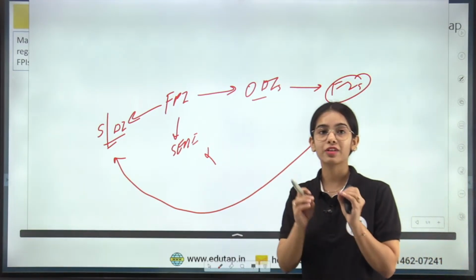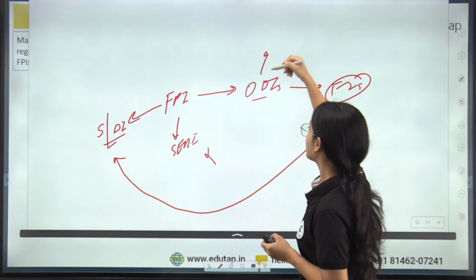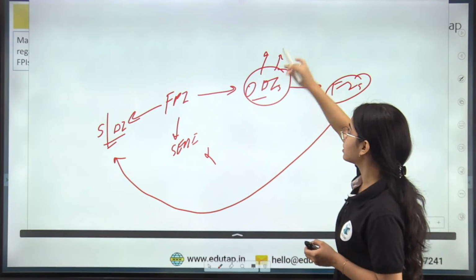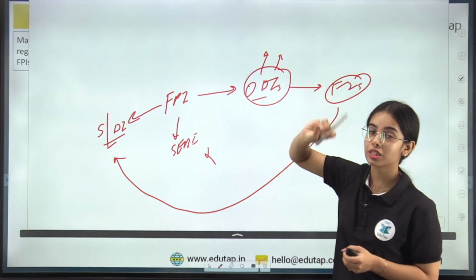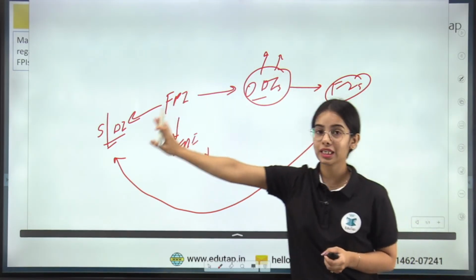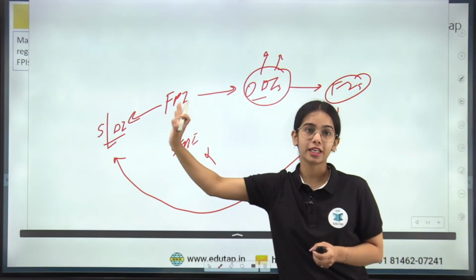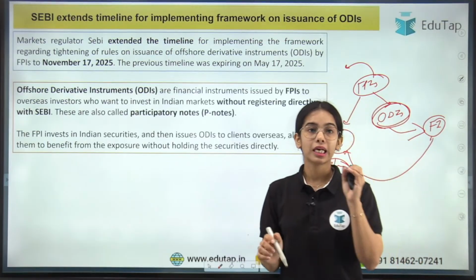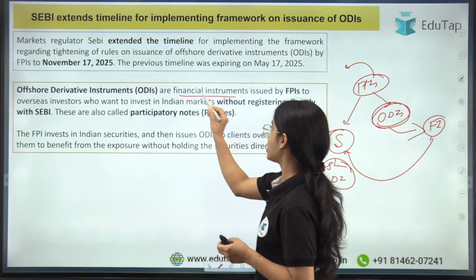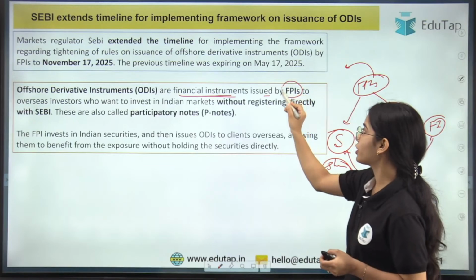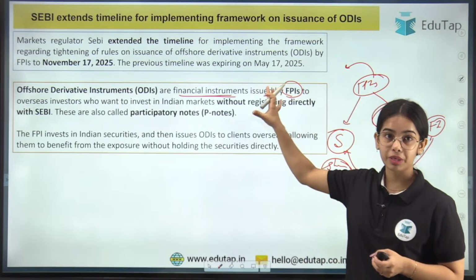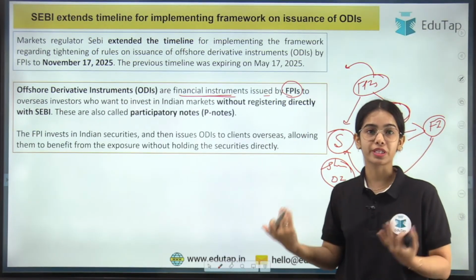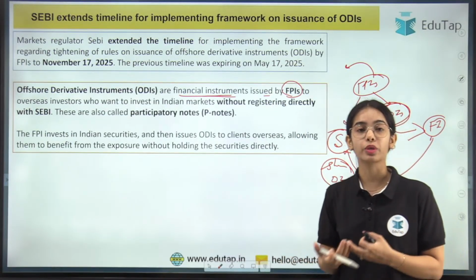So this offshore derivative instrument is a kind of instrument that is provided to the foreign investors, and its value is determined on the basis of the underlying shares or the underlying debt instrument. This is the basic idea. Offshore derivative instruments are financial instruments issued by the foreign portfolio investors that are registered with SEBI, and they should have some presence in India. They should be registered with SEBI and should be following the rules and regulations in India.